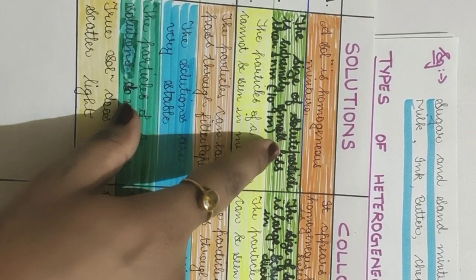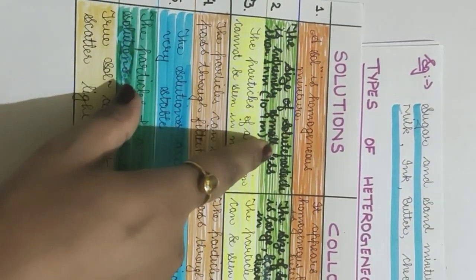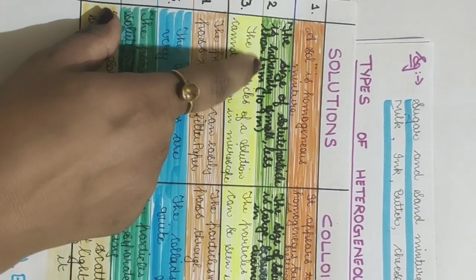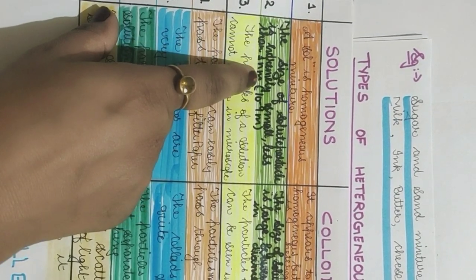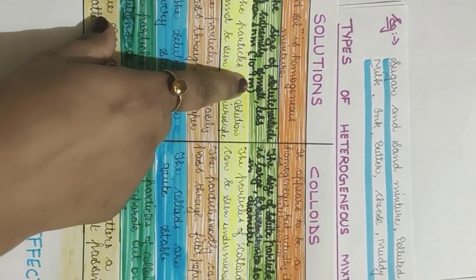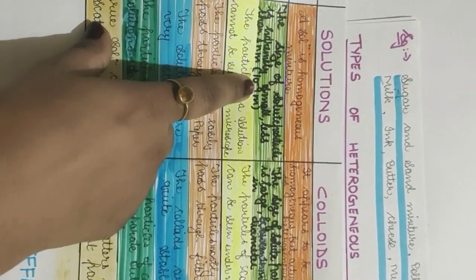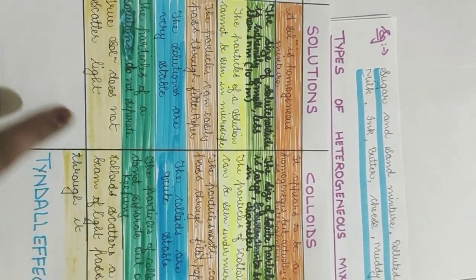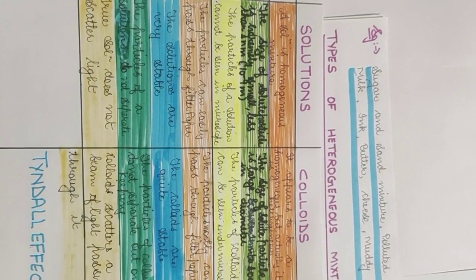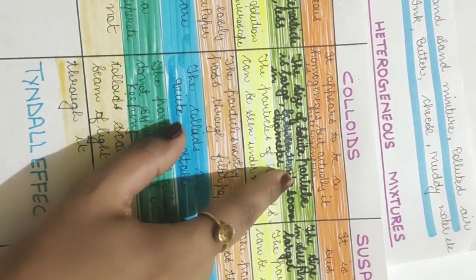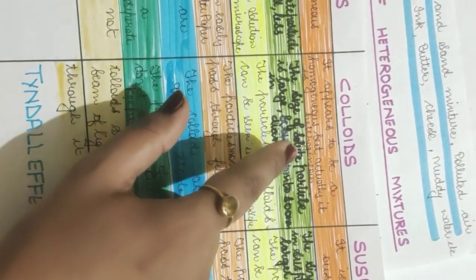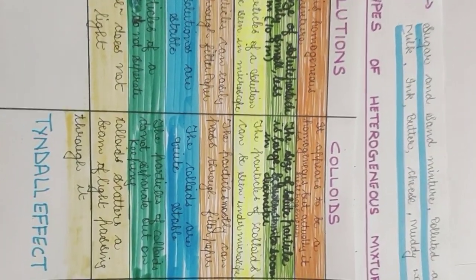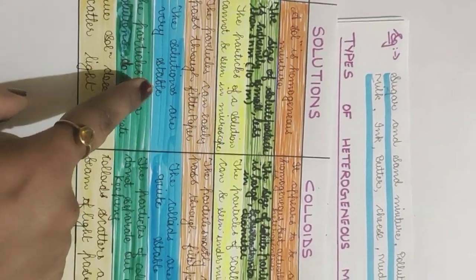In solutions, the size of solute particles is extremely small, that is less than 1 nanometer, with a small n and small m. It is less than 1 nanometer, that is 10 to the power minus 9 meter. That is a very small size. Please do remember and learn all these points, they are very important, also important for exams. Actually, we are talking about the size of the particles, because these are true solutions, and these are colloids and suspensions.